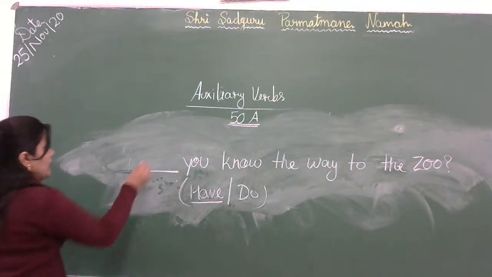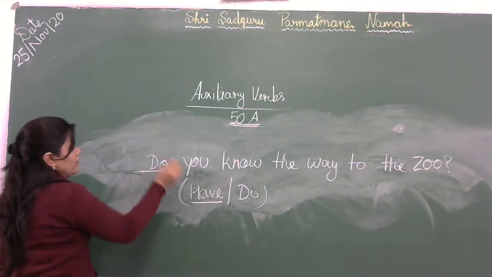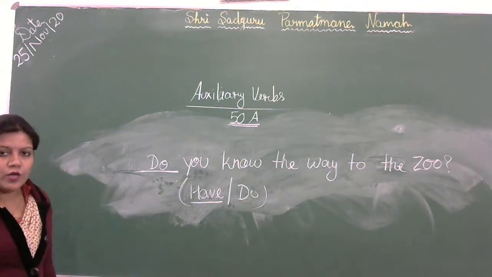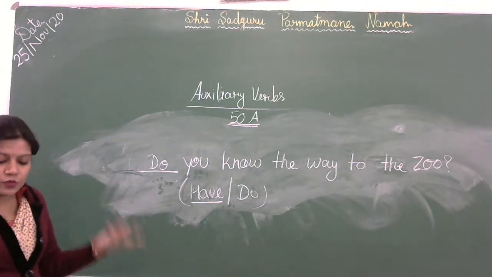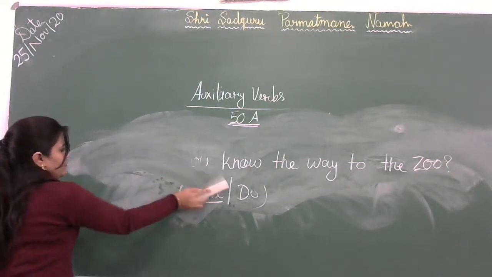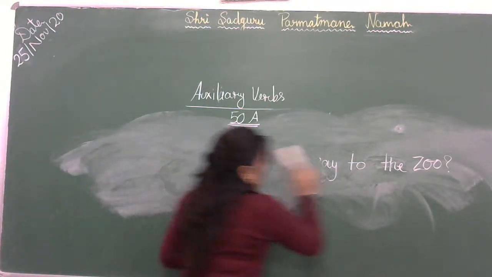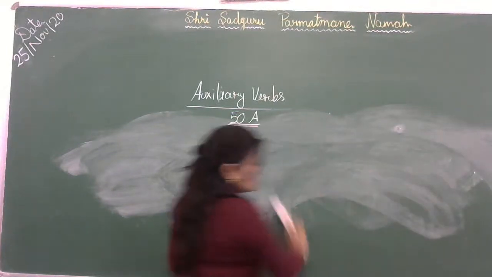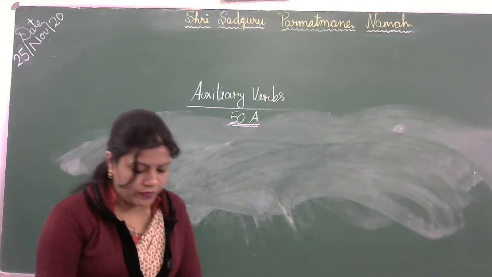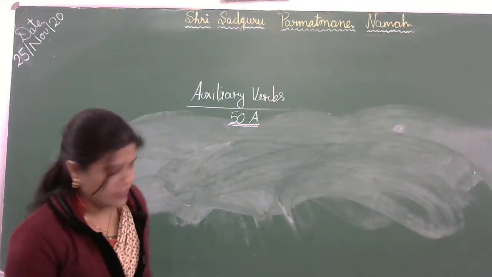Okay, so we will write here do you. Okay, do you know the way to the zoo. क्या तुम जू तक जाने का रास्ता जानते हो. Okay, so now I hope you understand the concept of auxiliary verb. Okay, now forms of the verb in exercise B.